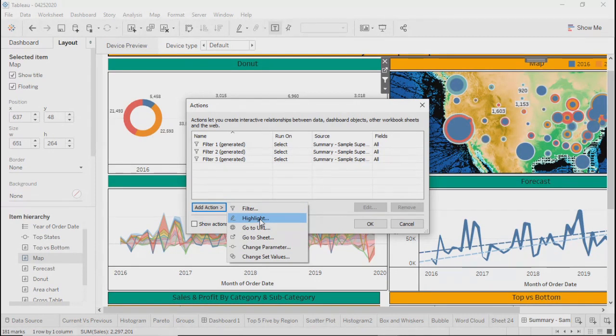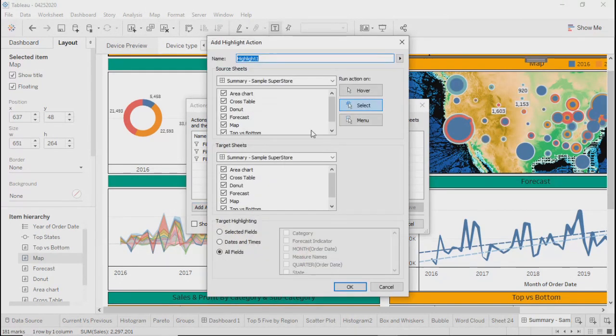It will not filter it out, it will highlight the data. So for example, if I'm using bar graphs, and there are four bars for four different years, and I'm selecting 2016 in the donut chart, only the 2016 bar in the bar graph will be highlighted, and the rest will be faded out. Right, correct. So let's see if I do it once.